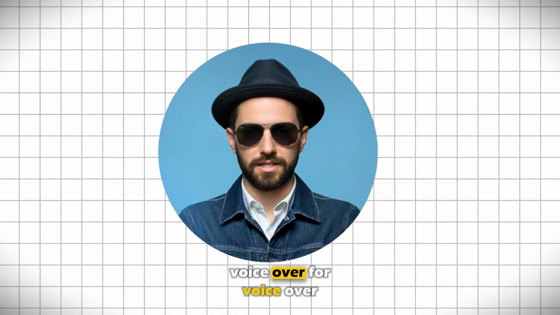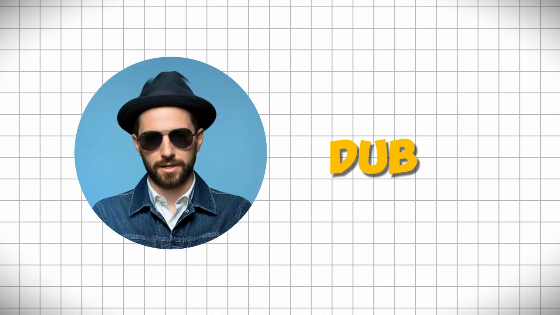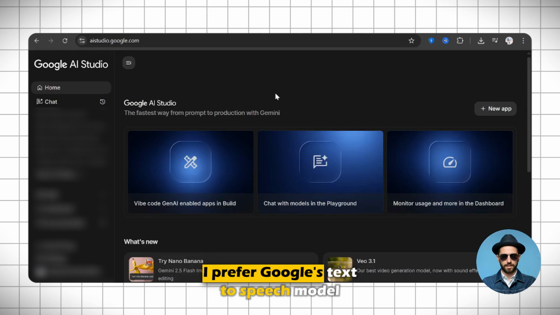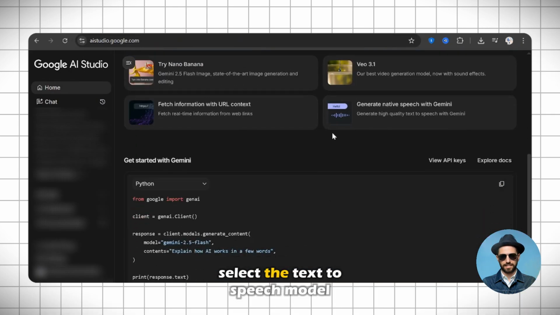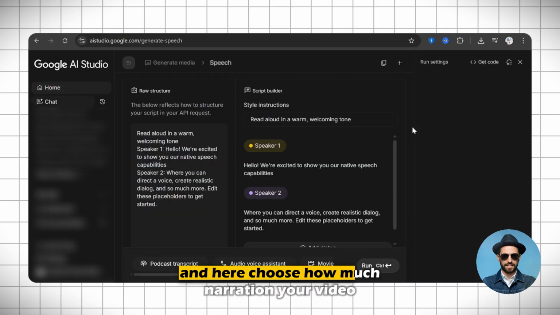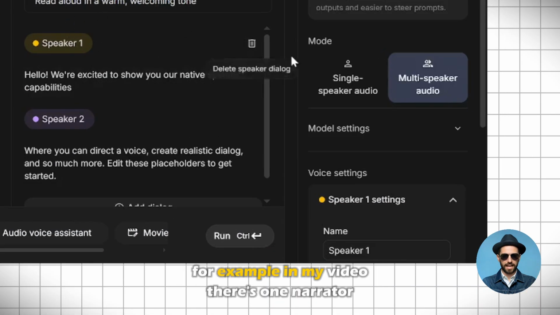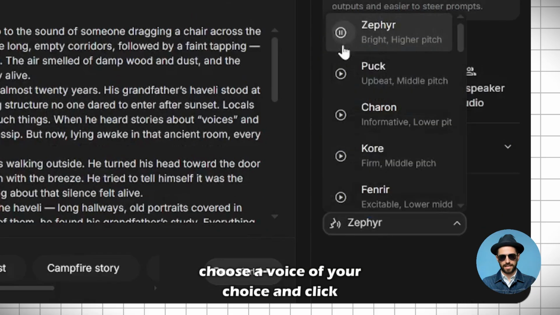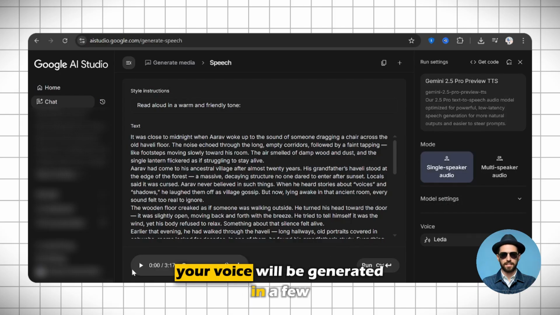For voiceover, there are many tools available, like 11 Labs, DupeDub, and others. But personally, I prefer Google's text-to-speech model. So, go to Google AI Studio, select the text-to-speech model, and here, choose how much narration your video has. For example, in my video, there's one narrator. Then, paste your script, choose a voice of your choice, and click Generate. Your voice will be generated in a few moments.